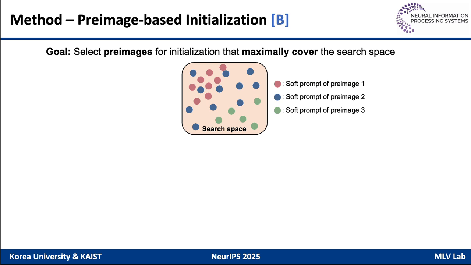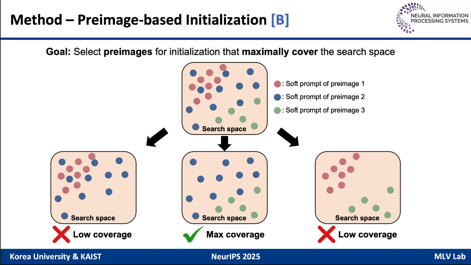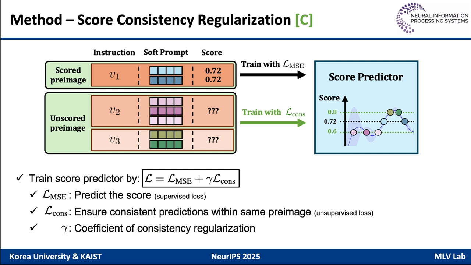Next, our second method is preimage-based initialization. Our goal is to select initial preimages that maximally cover the search space. Let's assume we have soft prompts from 3 preimages and select 2 preimages to maximally cover the search space. Among 3 choices, the middle one maximally covers the search space, so we choose preimages 2 and 3 as initialization data.